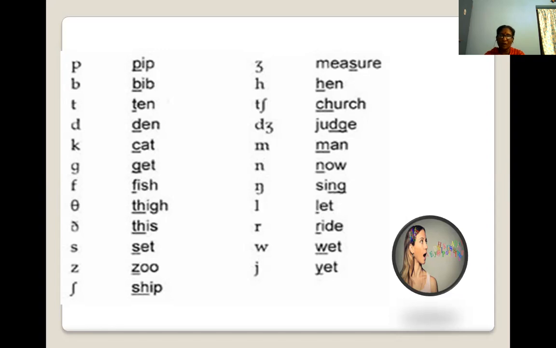You note down this chart and write in your notes the same in Telugu. Fish, fa, thigh, tha, this, da, yes, set, yes is for set, z, zoo, ship, sha, long s. Ship means long s. It's a shape.